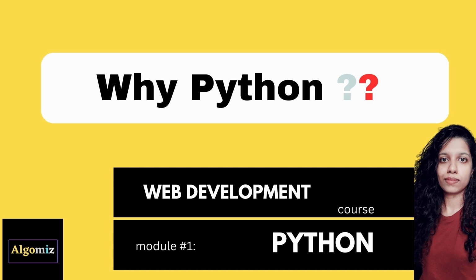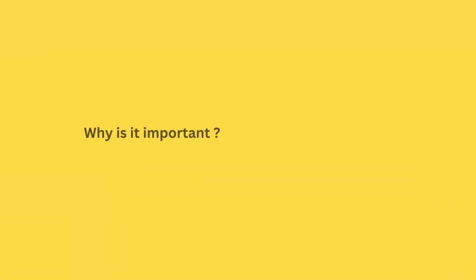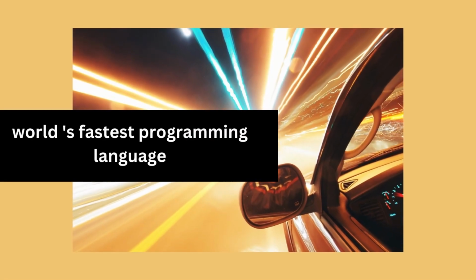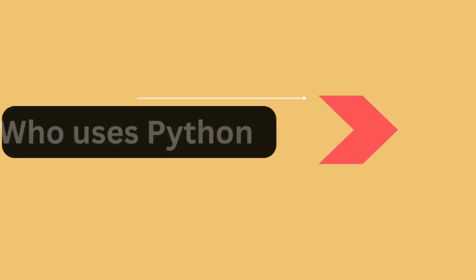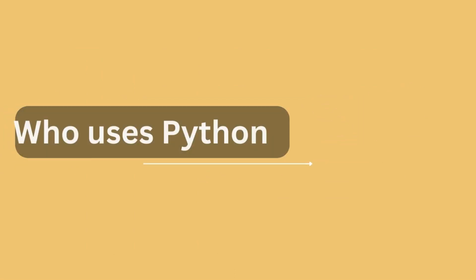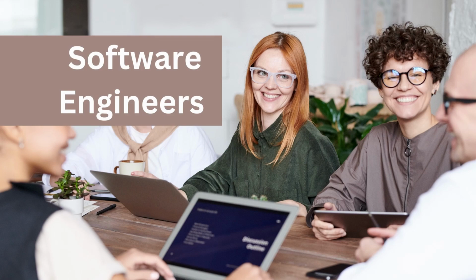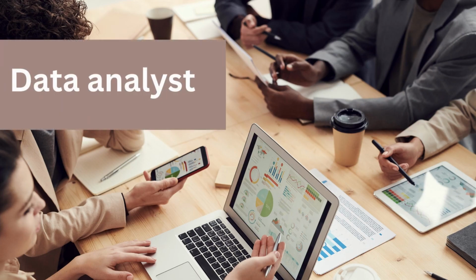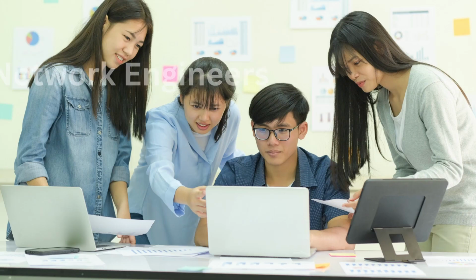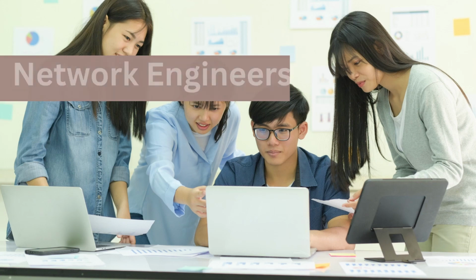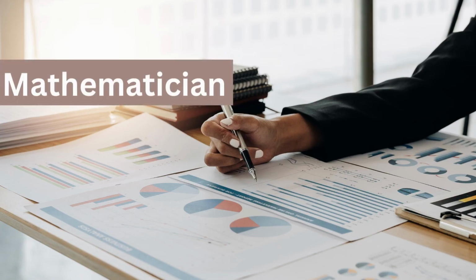We usually have three sort of questions when it comes to Python. What is Python? Why is it important? What can I do with it? So before we get into the answers directly, let's see some sort of things regarding Python. So Python is world's fastest programming language. So who all are using Python and why it is so famous? Python is used by software engineers, data analysts, web developers, network engineers, mathematicians, and many more people.